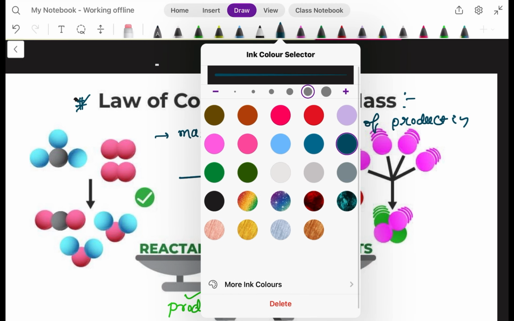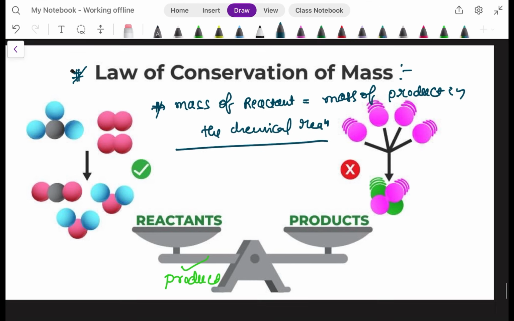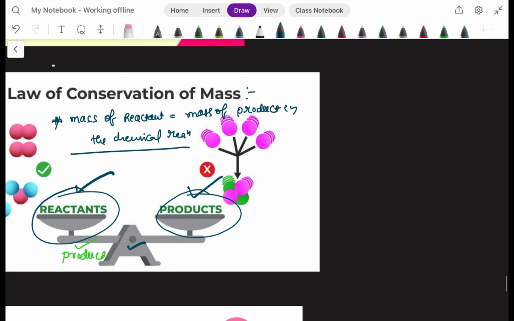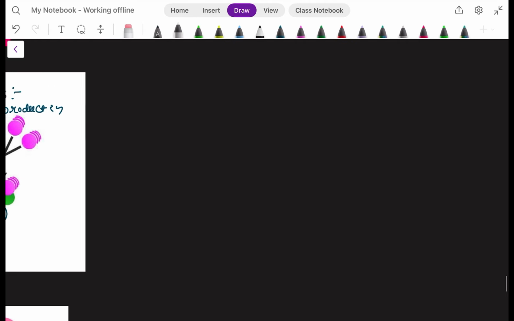So what do you mean by this? Here you can understand with the diagram: how much amount of reactant is there, that much amount of product is there. Then only both are balanced. We'll understand with examples one by one. First, take calcium carbonate. It will dissociate into calcium oxide plus CO2.